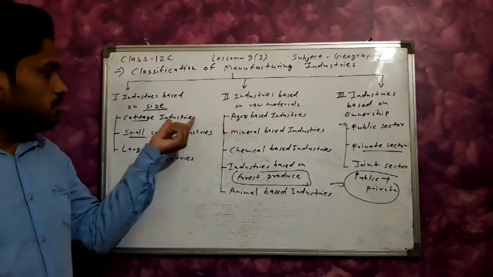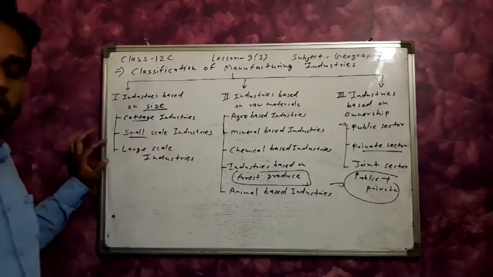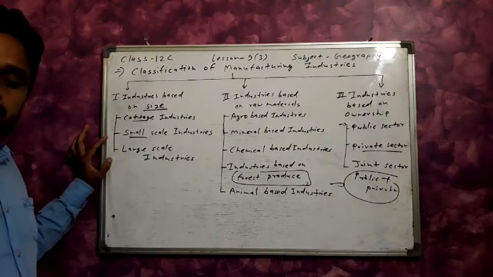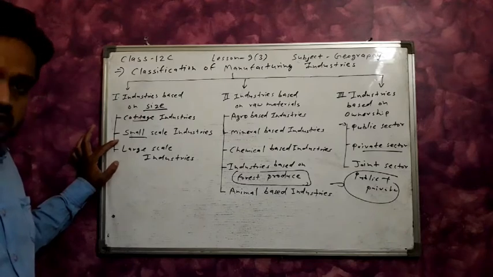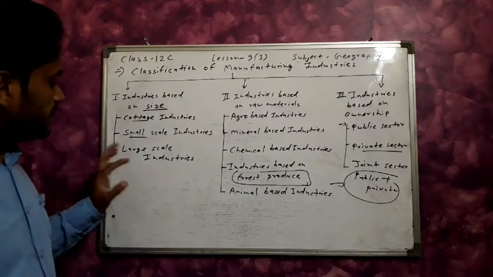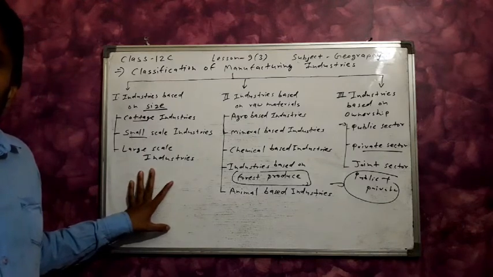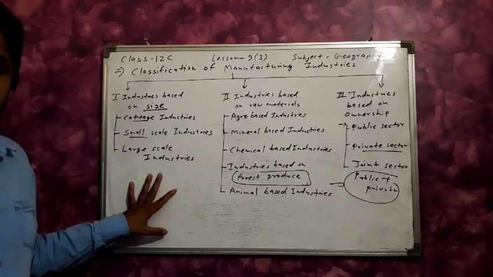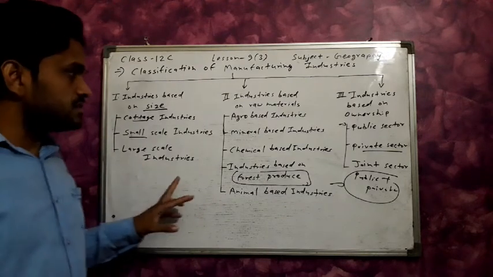Second, the small scale industry: we include furniture, toys, paper goods and textile industries. Examples of large scale industries: iron steel industry, petrochemical industries, aluminium industries, and cement industries.